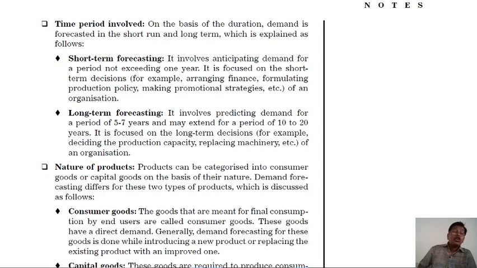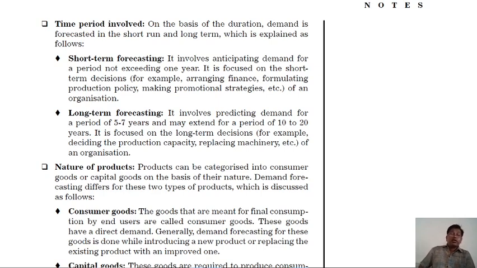Second, long-term forecasting. It involves predicting demand for a period of 5 to 7 years and may be extended for a period of 10 to 20 years. Here it focuses on long-term decisions, for example, deciding the production capacity, replacing machinery, etc., in organizations.